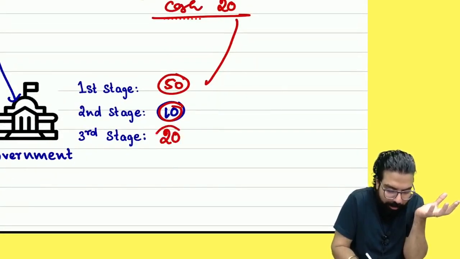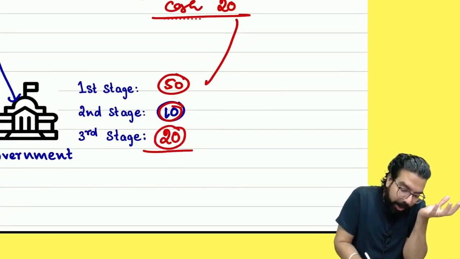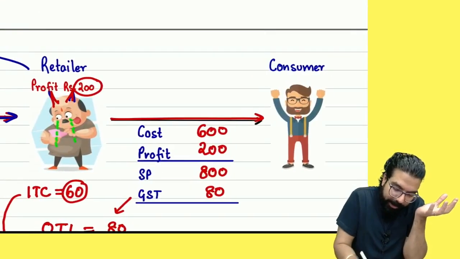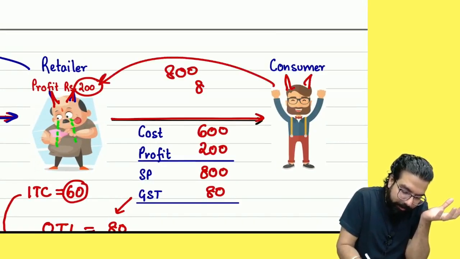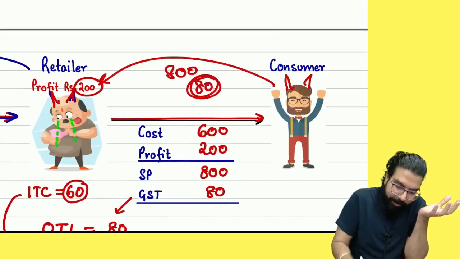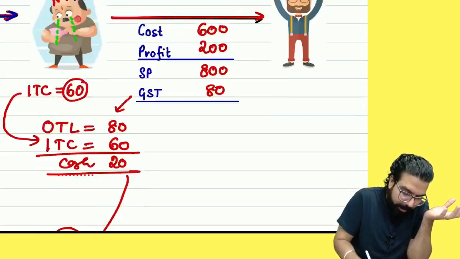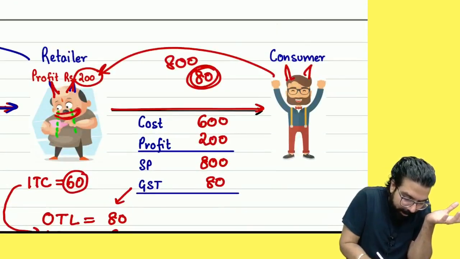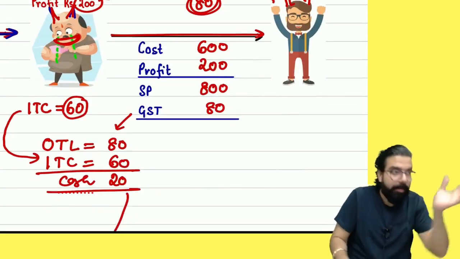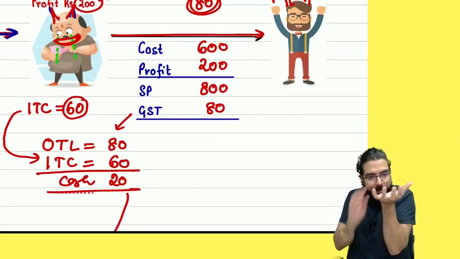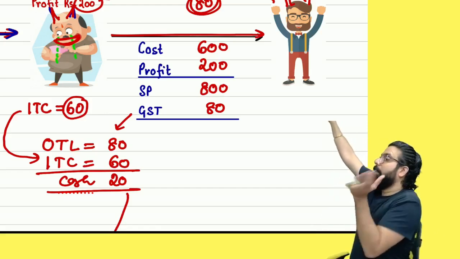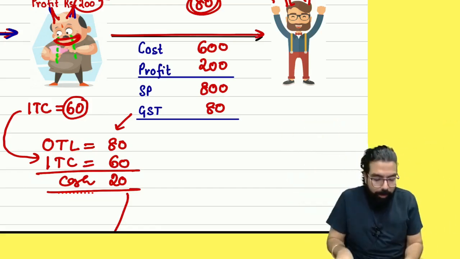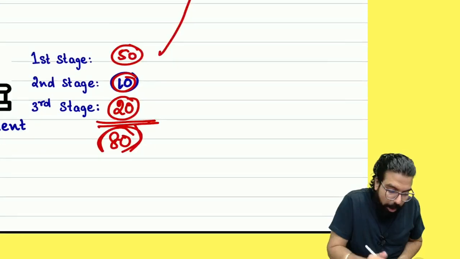At the third stage, can you tell me how much the government actually got? 80. Can you tell me how much the ultimate consumer paid? 800 plus. The consumer paid 80. How much did the government get? Is this guy happy? Why happy? He collected 80. He deducted his 60 and he paid only 20. Is everyone 100% clear? In this third stage, the government got only 20.